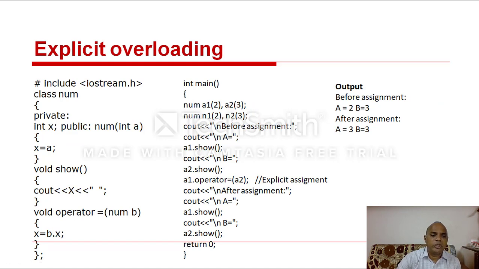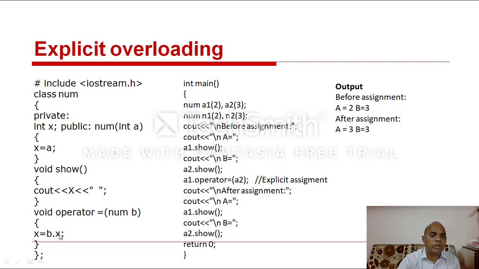So then I missed this statement. Here, void operator equal to Num. I missed this function in the above example. Sorry. So listen: void operator equal to Num, where Num is a class name. So at this time here, a1 equal to a2.